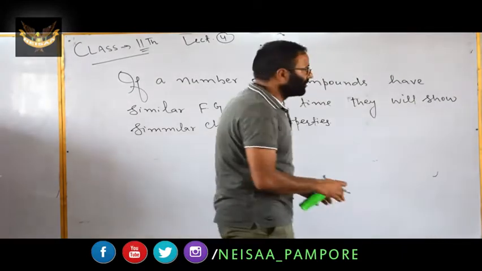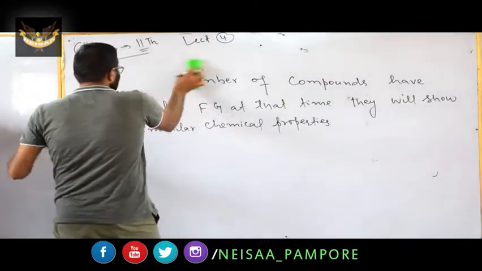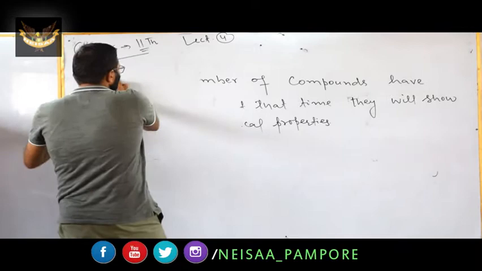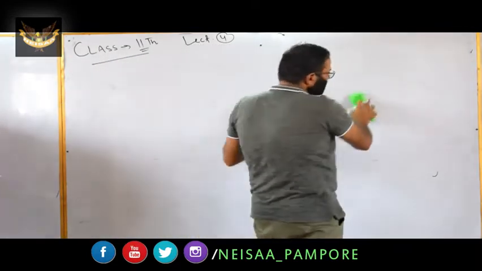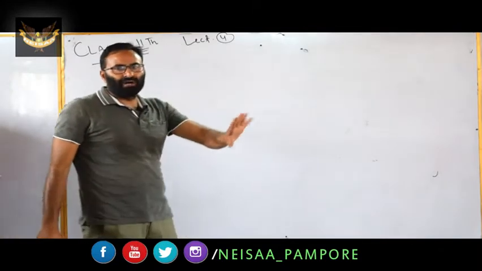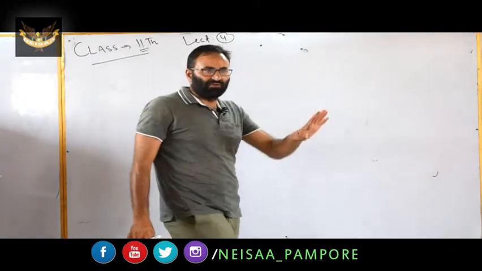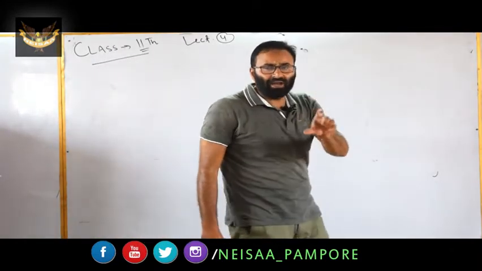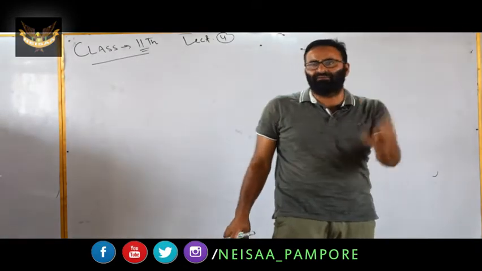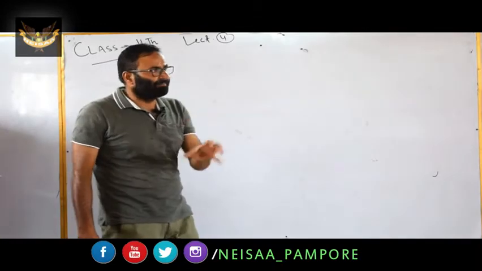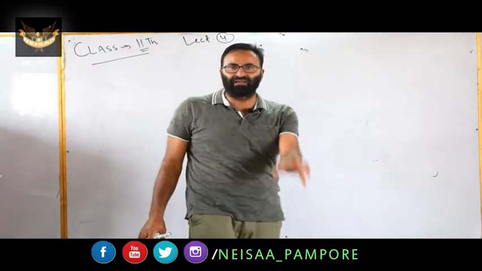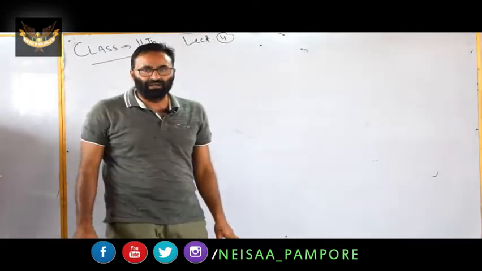You have to also mention that if a number of compounds, for example 10 or 5, have a similar functional group, it directly means that all such compounds will exhibit similar chemical properties.